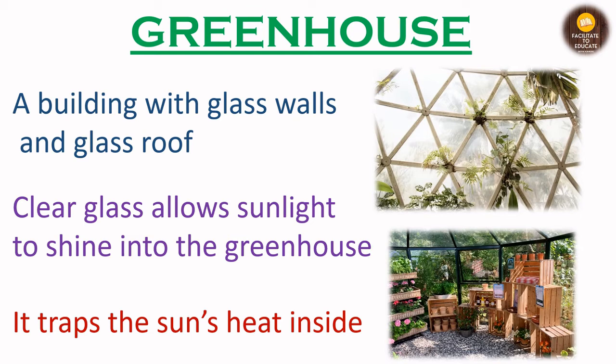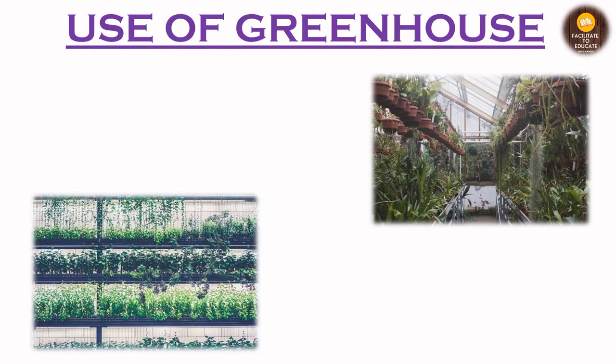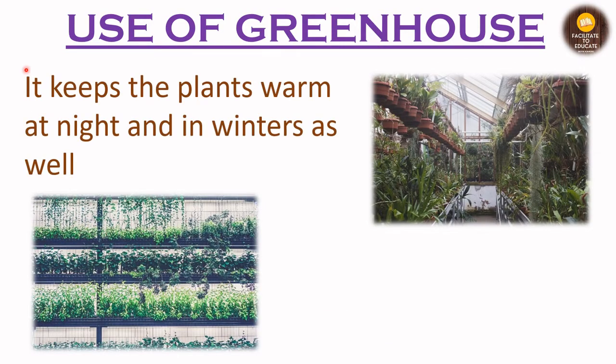Now we'll see what the use of a greenhouse is, why we make these kinds of glass walls and glass roofs. The greenhouse keeps the plants warm at night as well as in winters. In winters the temperature decreases to a very low level, and hence the plants may be damaged. Also at night the temperature is slightly lower than in the day, which is required for photosynthesis and the other activities of the plants. So it is helpful in keeping the plants warm at night as well as in the winters.